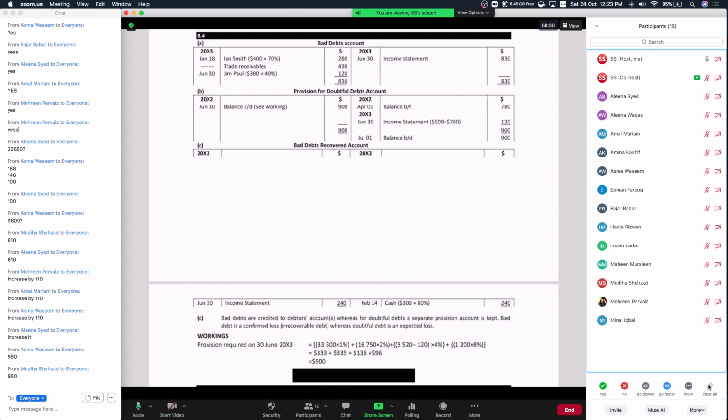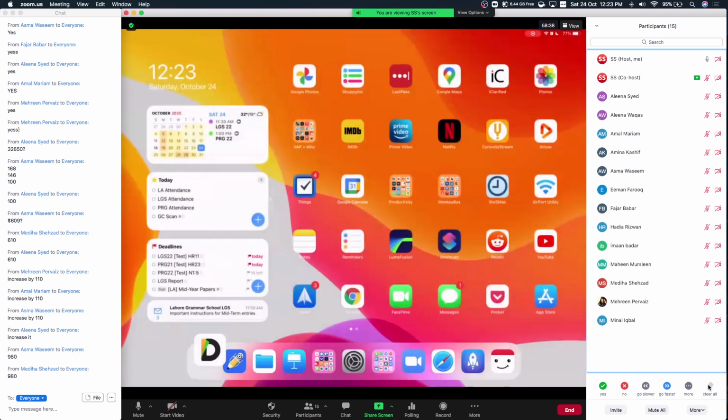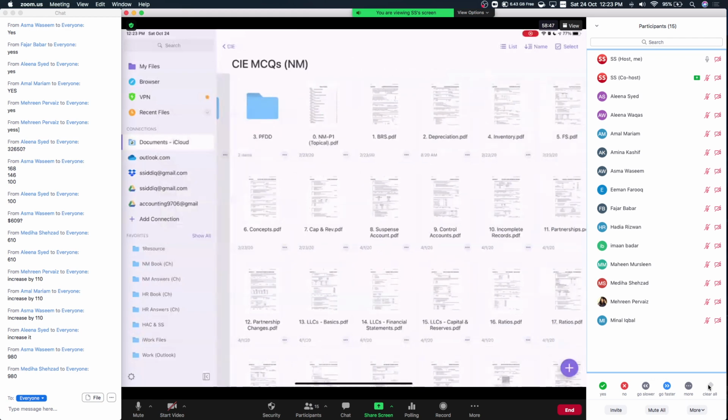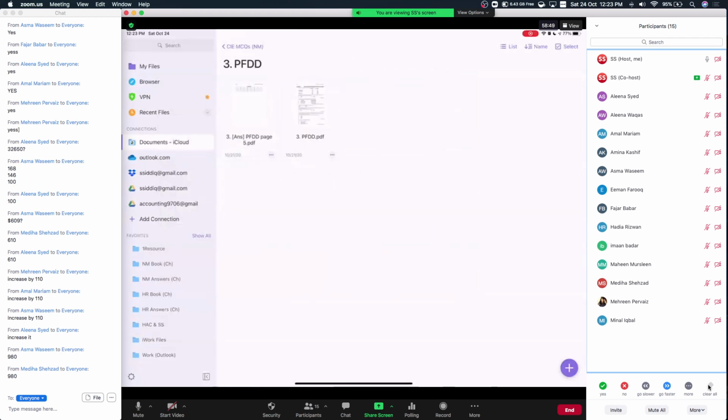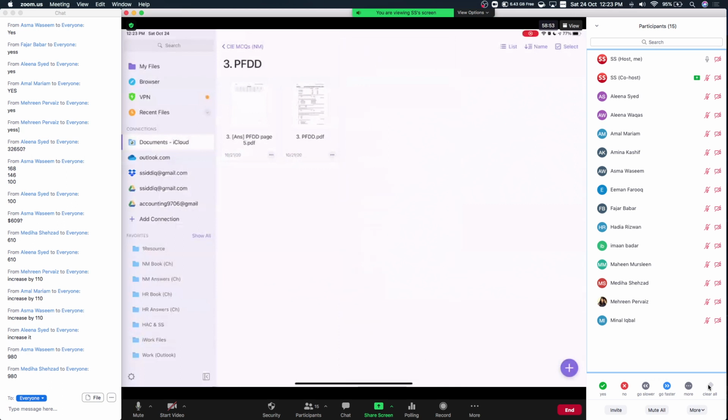We have very little time left, but I can spare a couple of minutes afterwards too, so we can quickly jump over to the MCQs sheet. The MCQs on provision for doubtful debts, and I will share it.